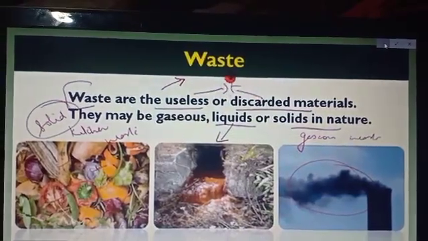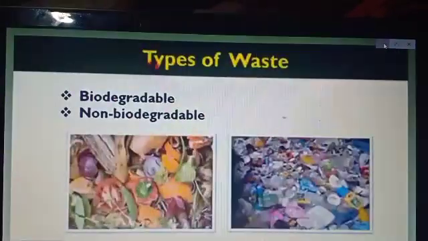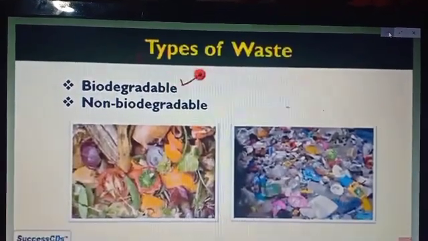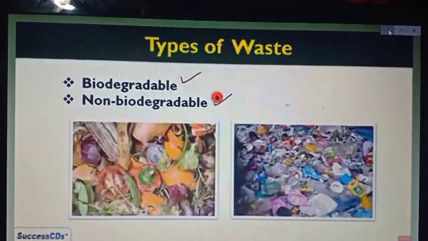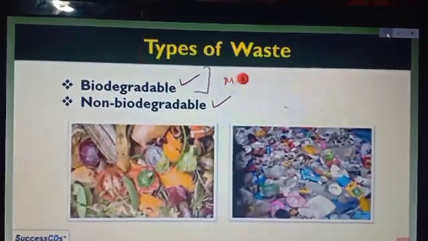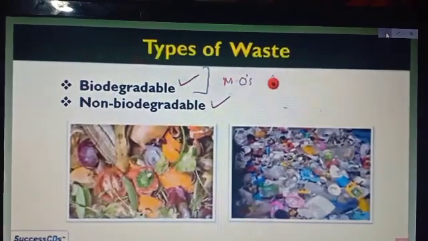So according to useless and discarded material, the waste is divided into three parts. Now let's see the types of waste. It also contains two parts, that is, biodegradable and non-biodegradable.